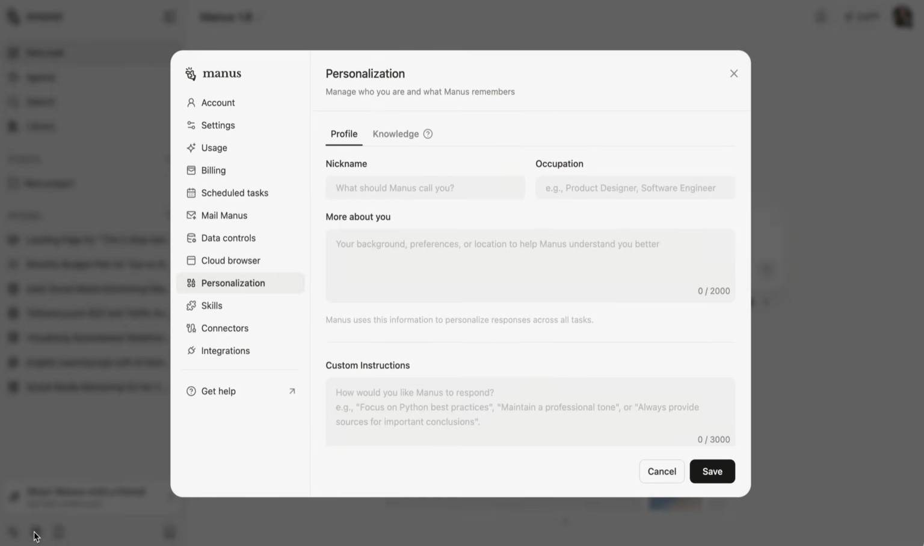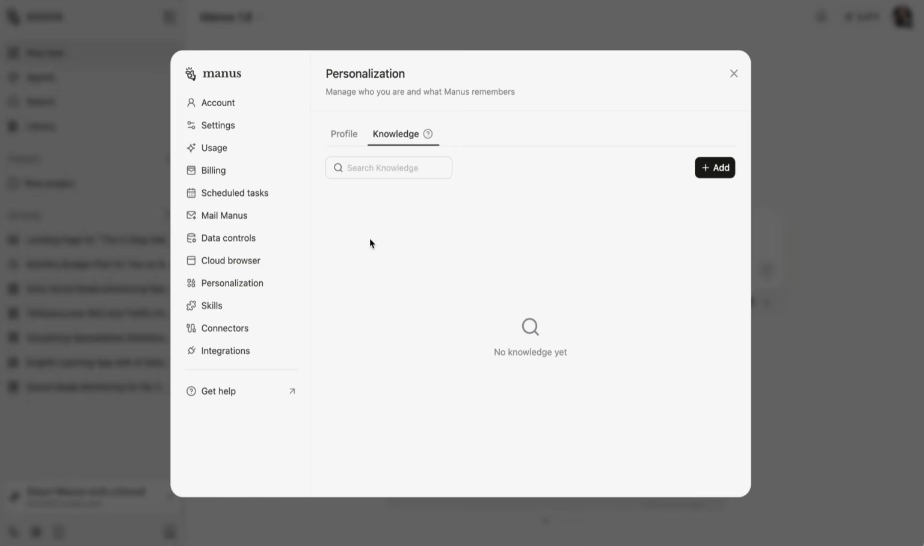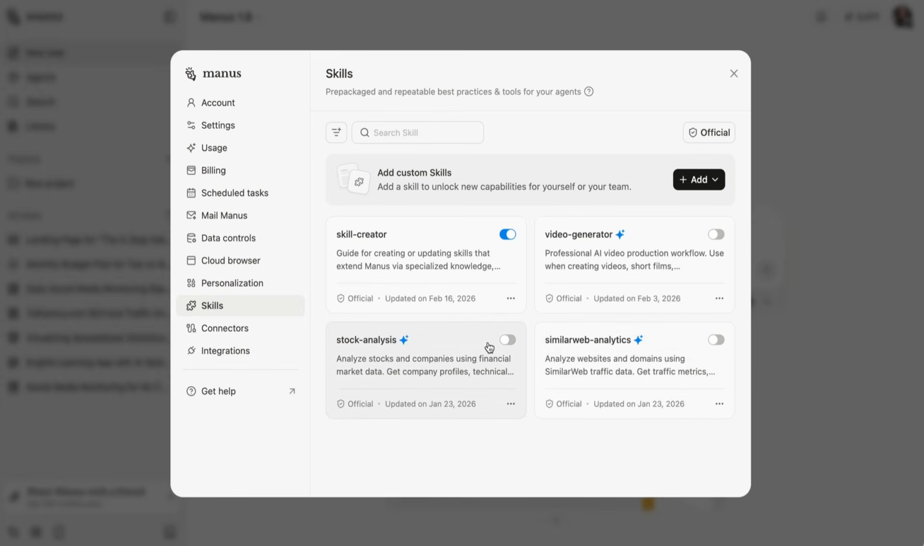And the last thing I want to show you is personalization, because we can have things like different knowledge bases that we can upload and add, and also skills. So we can add things like stock analysis, and we can also add custom skills here. So if you think about this in terms of how you can add skills in Claude, you can add custom skills here.